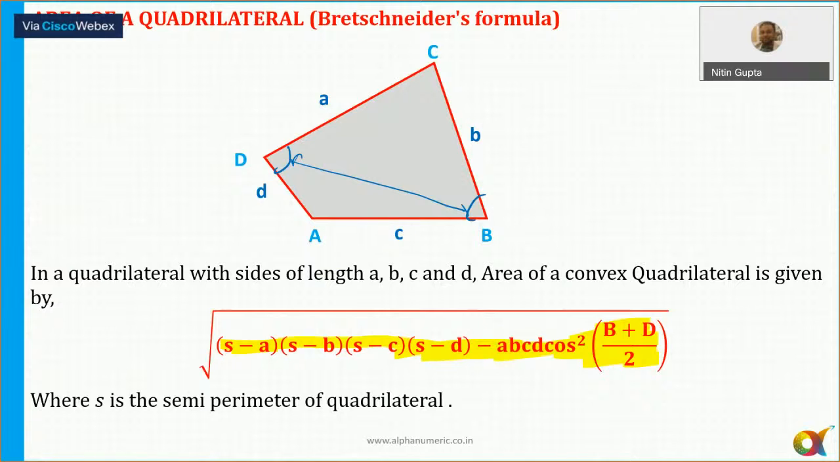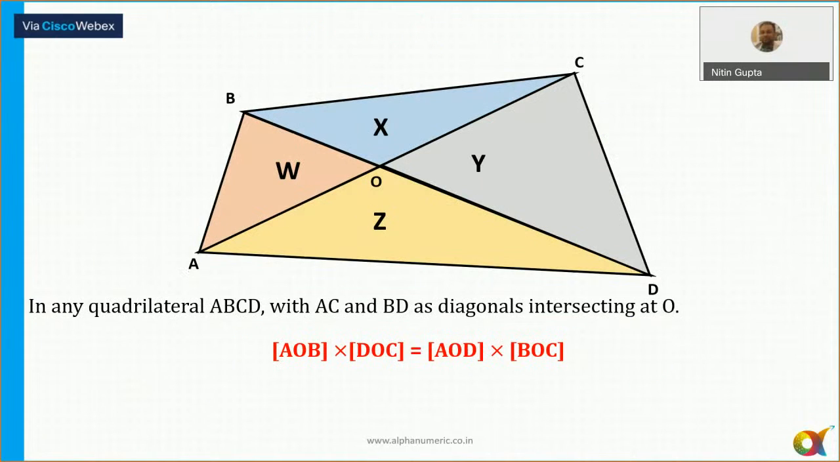Now, I have already discussed this, so there is no need to explain this one. The product of the areas of two opposite triangles are equal. That is here, area W into area Y is always equal to area X into area Z.